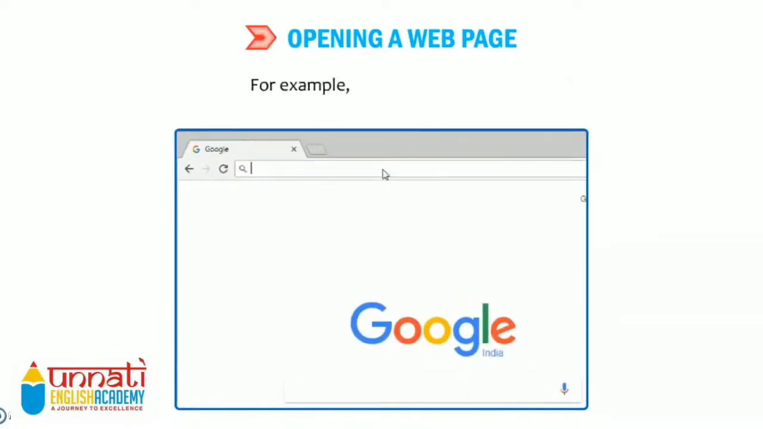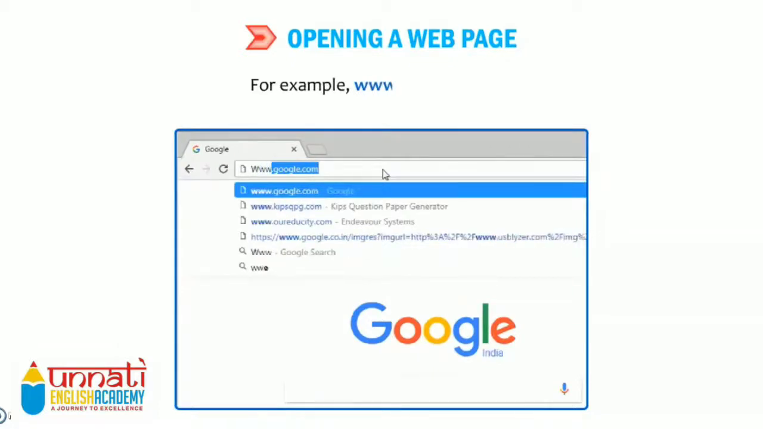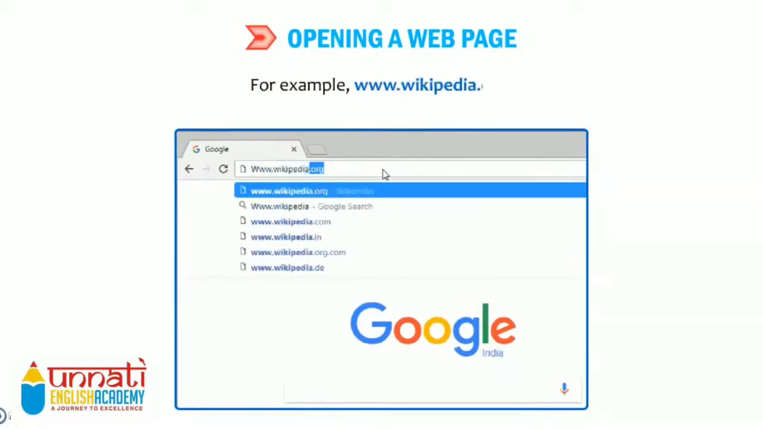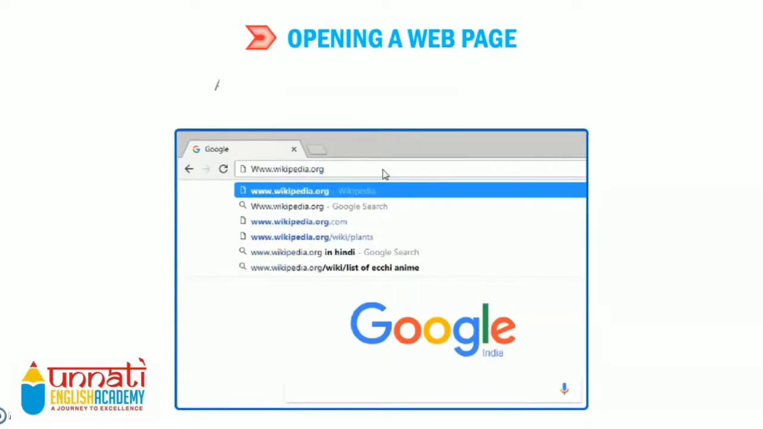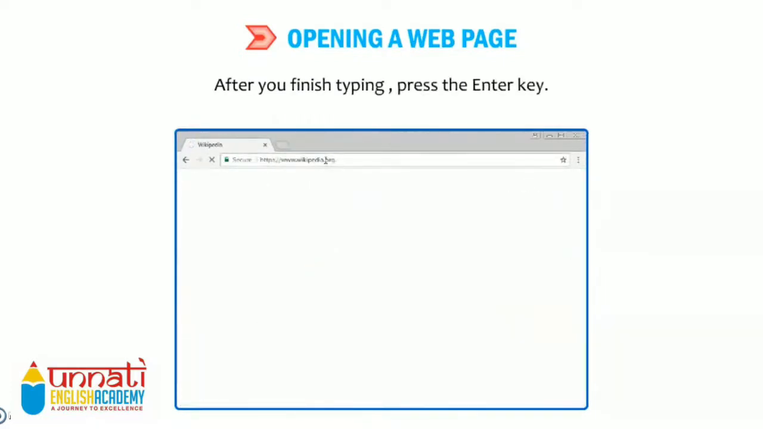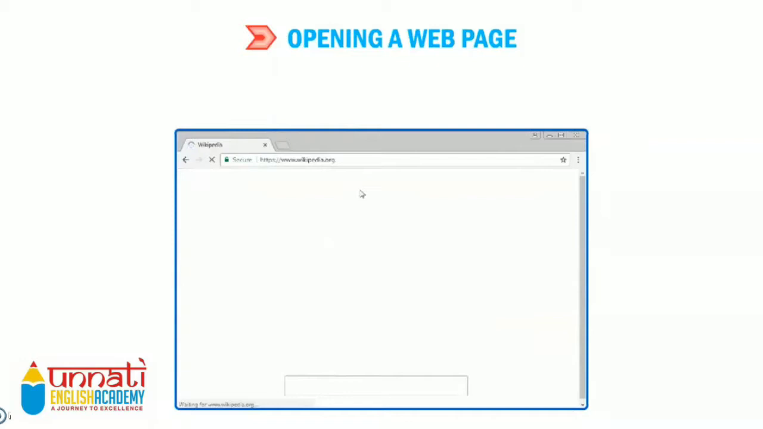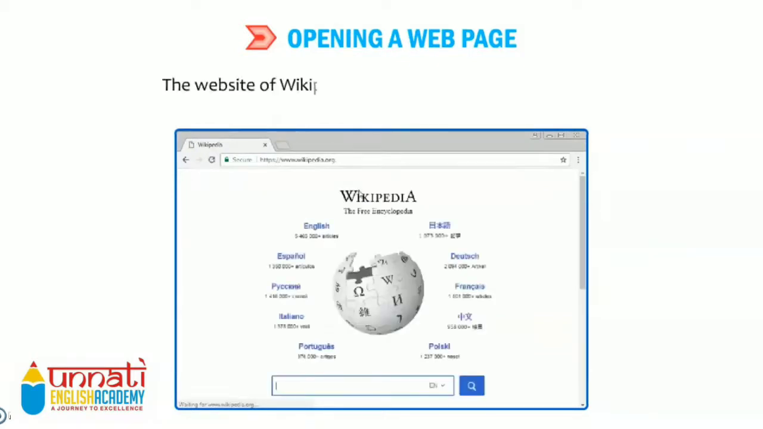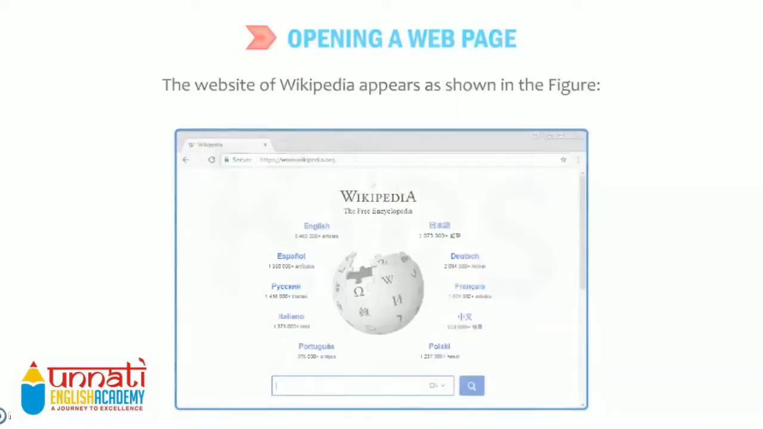For example, there is one website named www.wikipedia.org. After you finish typing, press the enter key. As soon as you press the enter key, the website of Wikipedia appears as shown in figure.